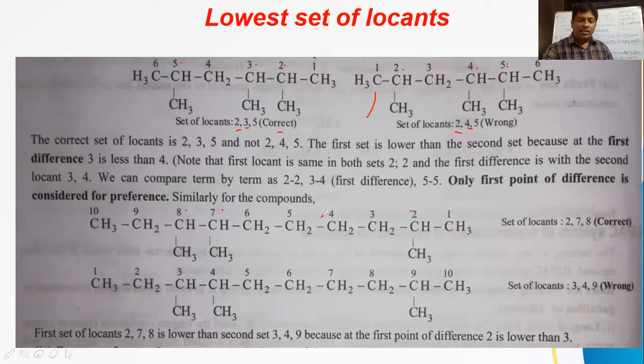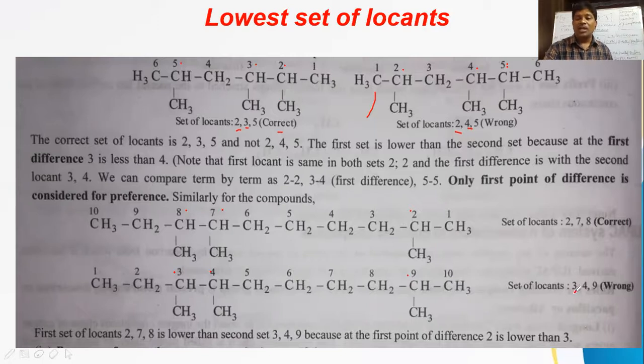Now the same structure is taken here and numbering is given from left to right. In this example, you check it, the locants we are getting are 3, 4 and 9. Now what are the locants here? 3 comma 4 comma 9.